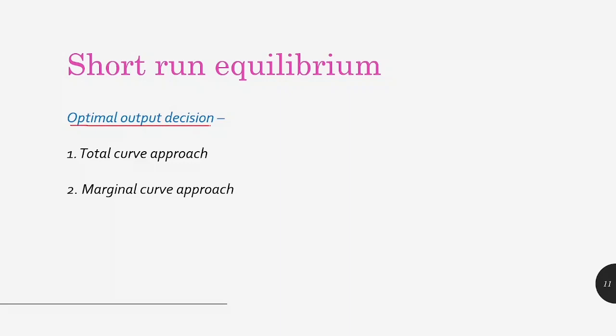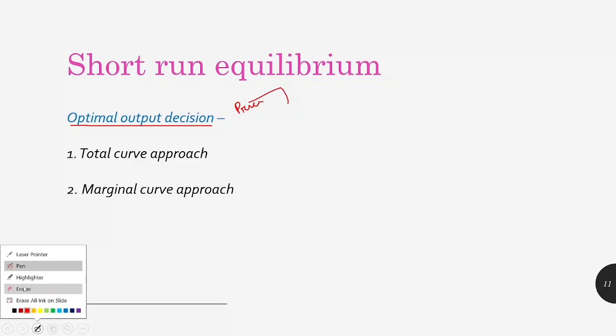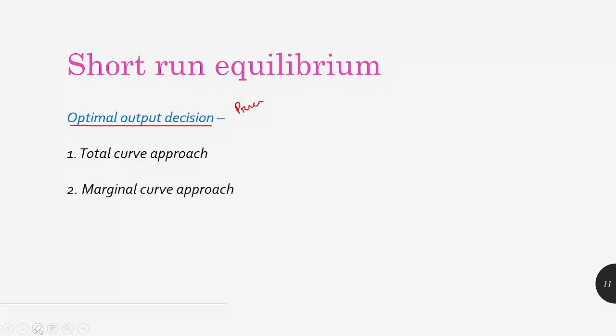As we know, the firm is a price taker. Price is set for the industry, so the firm is a price taker. So how can a firm get profit? By adjusting the optimal output level, an output level where the firm can obtain profit at the given price level. To find the optimum level of output, we use two approaches. First is the total cost approach, and the second one is the marginal curve approach. We will look at both of them one by one.